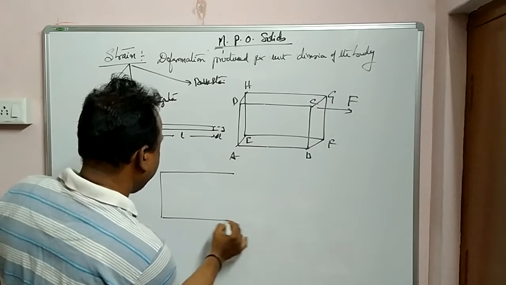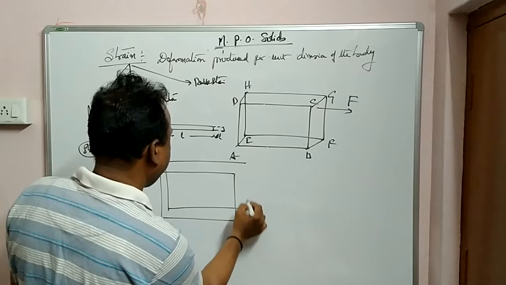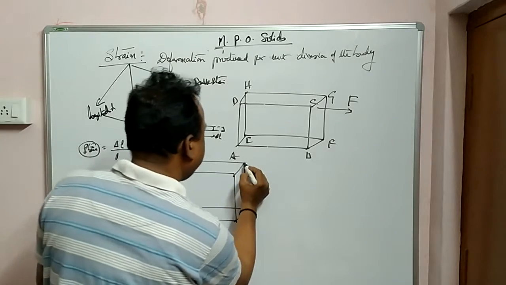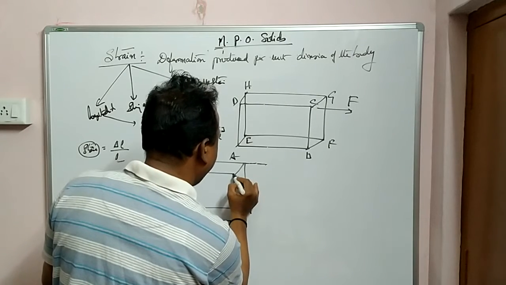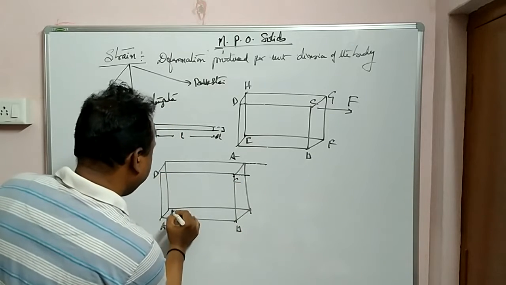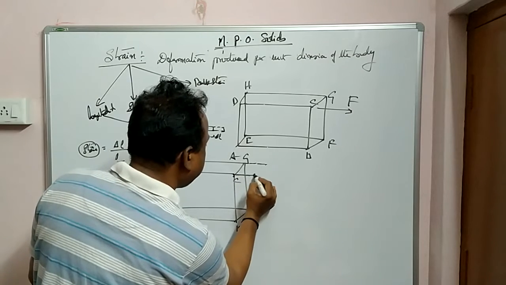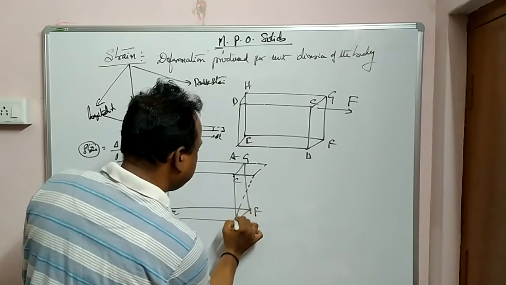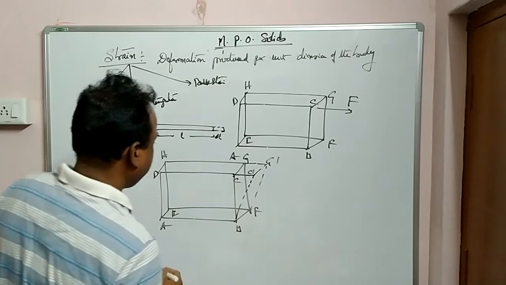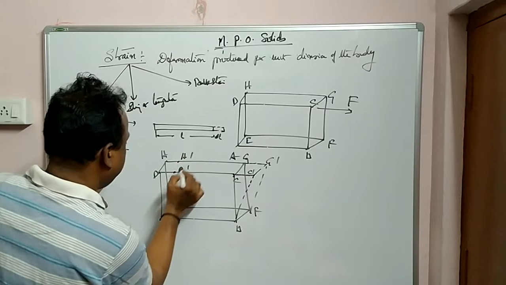When force is applied on the solid rectangle, see what type of strain is going on here. The base remains constant, only the upper part is changing. So here C is coming to C dash, G is coming to G dash, D is coming to D dash, and H is coming to H dash.